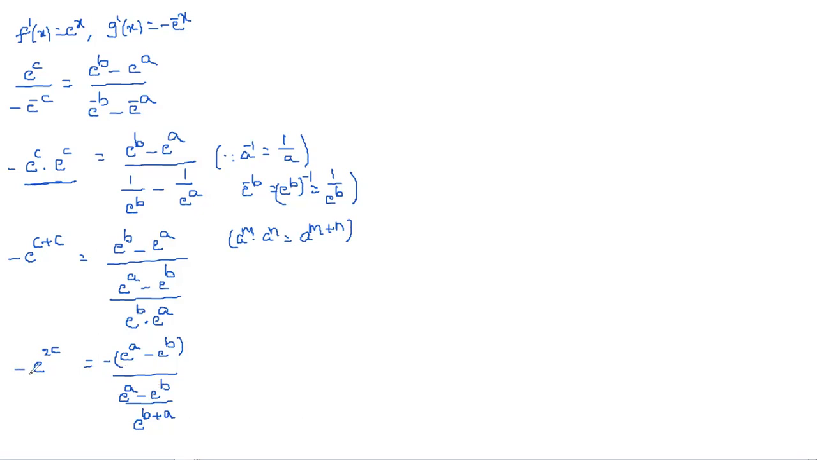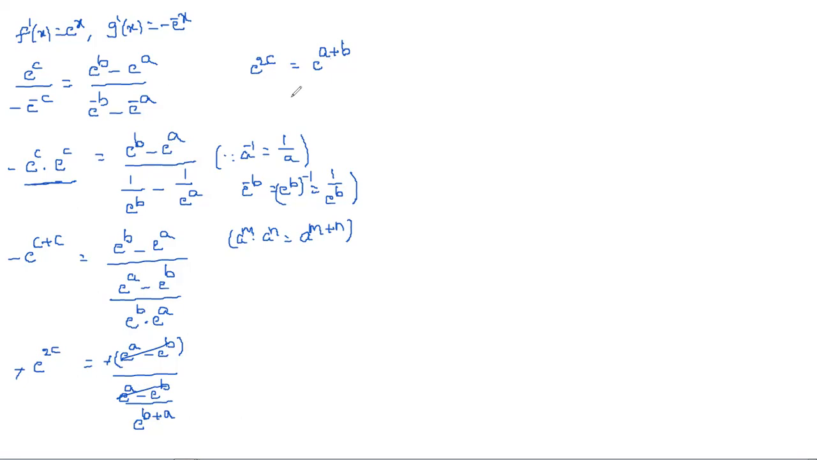Next, if you observe, minus minus both will cancel, and what remains is e^(2c) = ... Here also, e^a minus e^b, and this one comes to the numerator. So we get e^(b+a) or e^(a+b). Is there any change, 2 plus 3 or 3 plus 2? No change, so b plus a or a plus b. And if you observe, both bases are equal, so we can equate the powers.